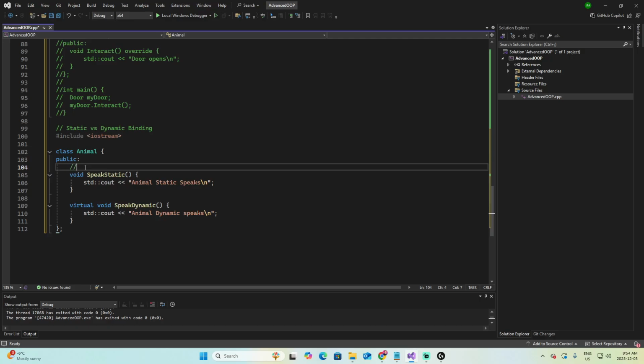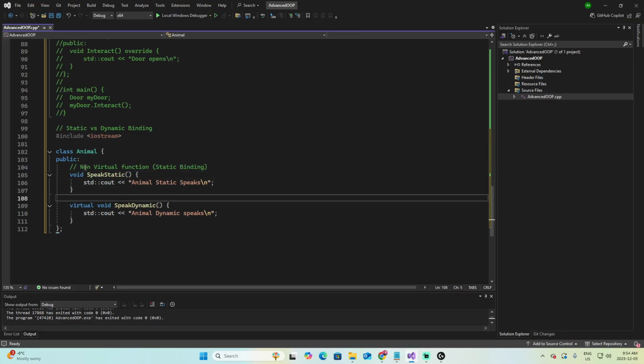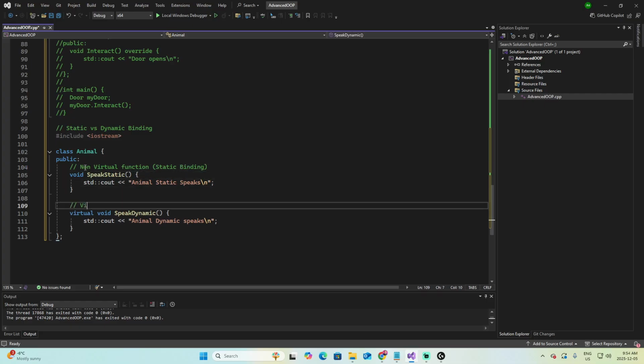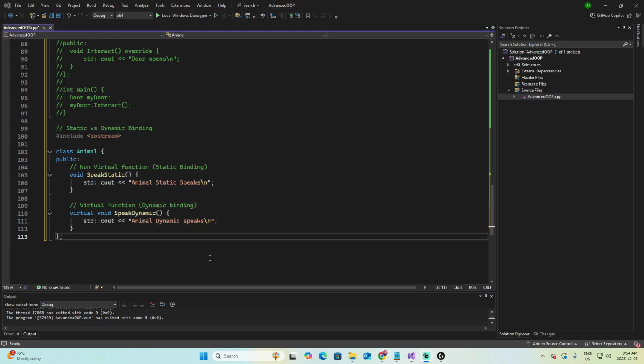The first one is a non-virtual function, static binding, and the second is a virtual function, as you can imagine, dynamic binding.